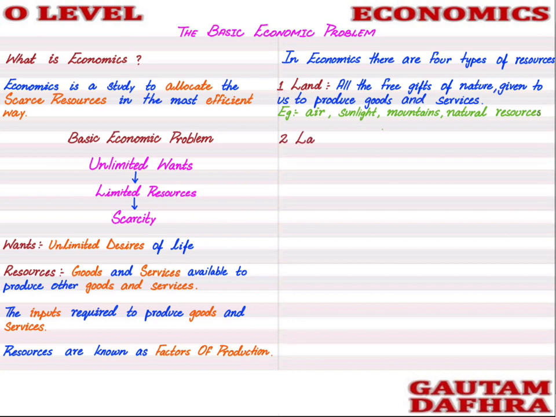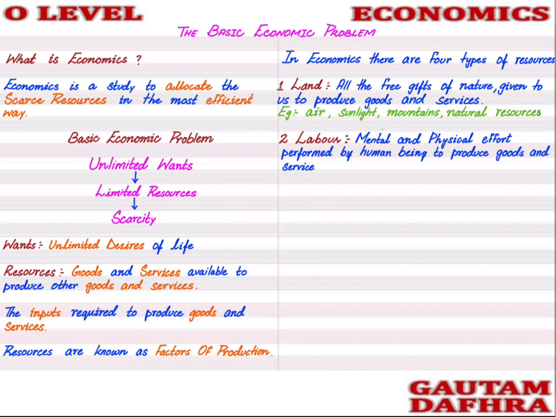So the second resource or the second factor of production is known as labor. Labor is basically the mental and physical effort performed by human beings to produce goods and services. When a human being provides mental and physical effort for production, and against that effort gets a monetary reward, only then will that person be considered as labor.